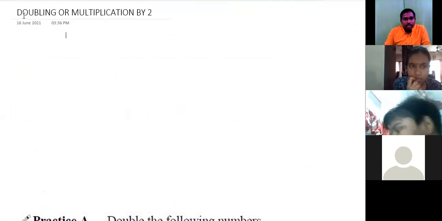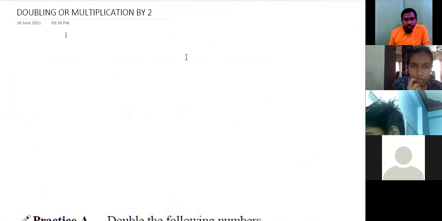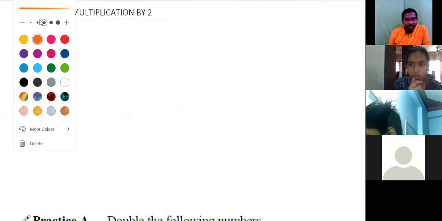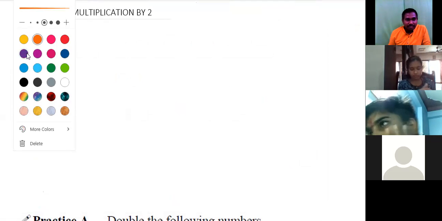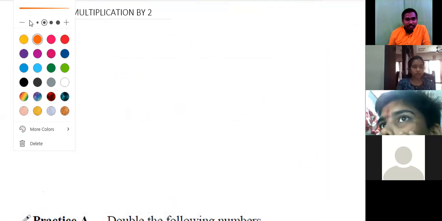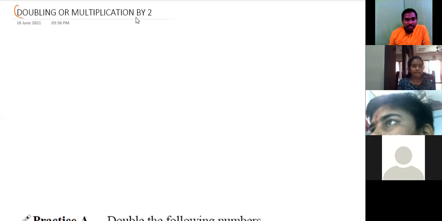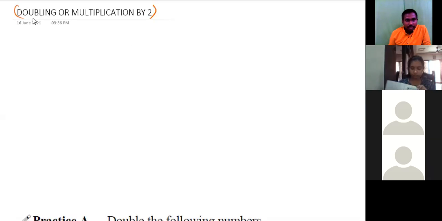Okay. So here the heading. Sir, what is the name of the sutra? We'll see the sutra name later. First, read this one. Doubling or multiplication by 2. Both are same or different? Yes, sir. Both are same. Same. Doubling or multiplication by 2.